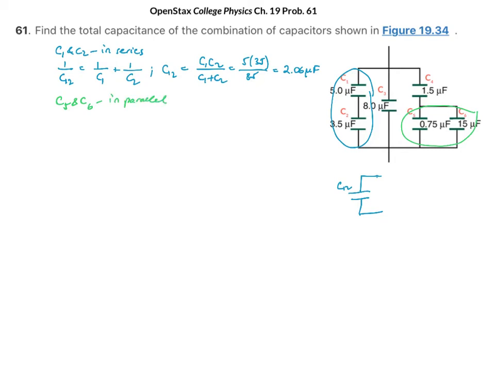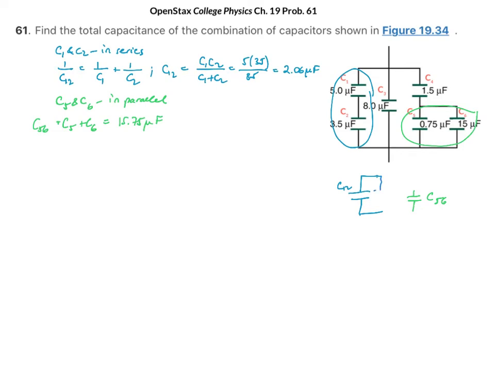In parallel, capacitors just add, so C5 plus C6 is C56, and that will be equal to 0.75 plus 15, so that is 15.75 microfarads. So those are somewhere here. So this is my C56.